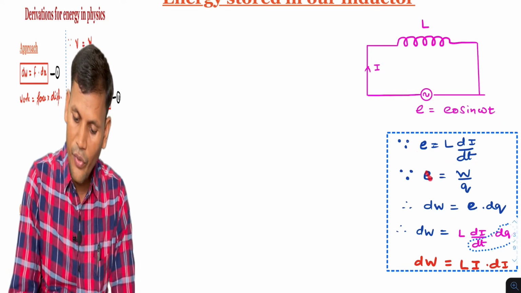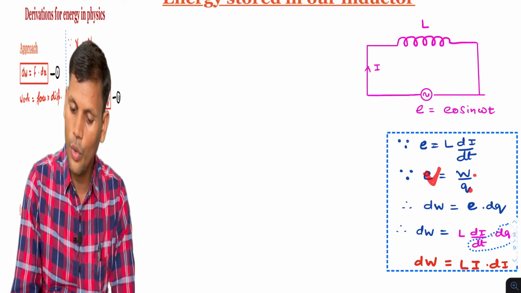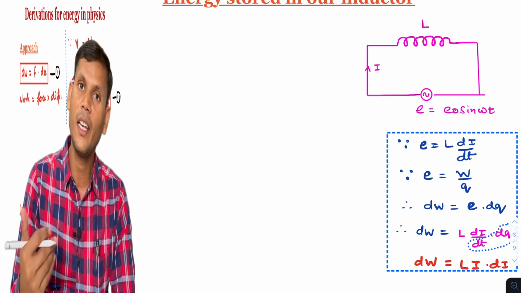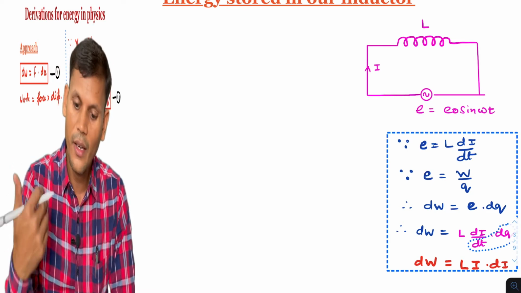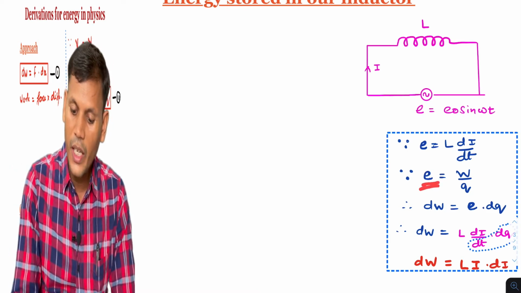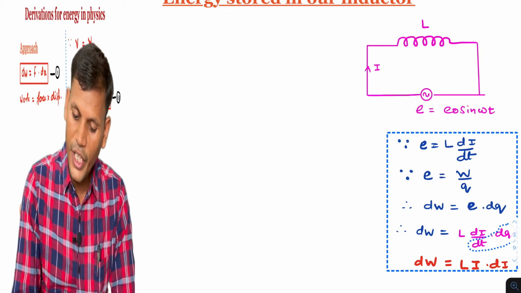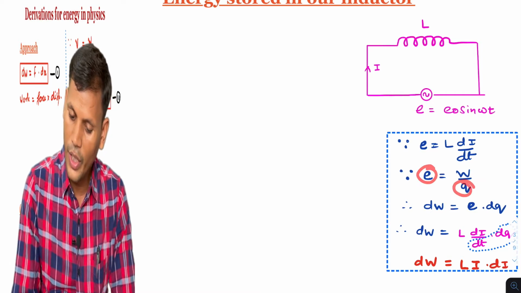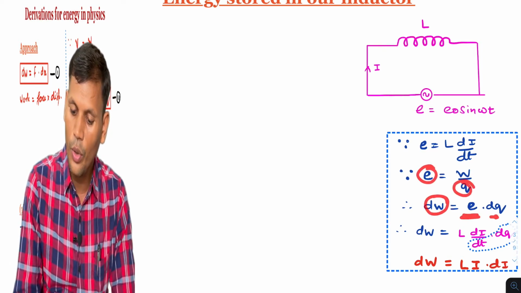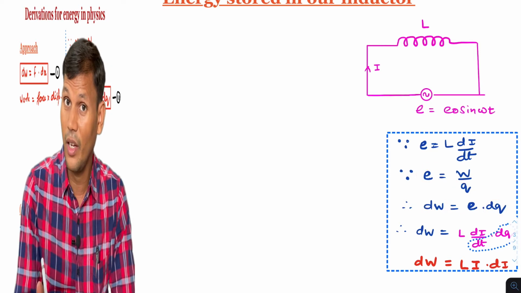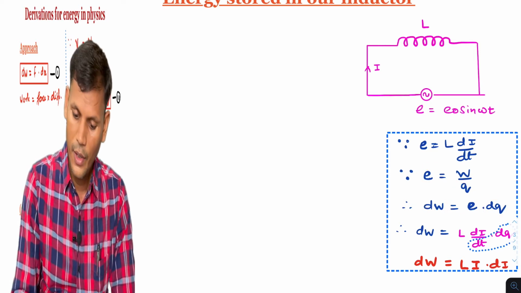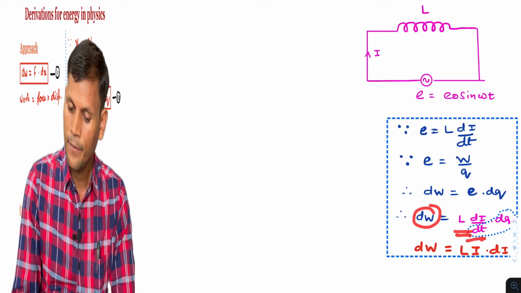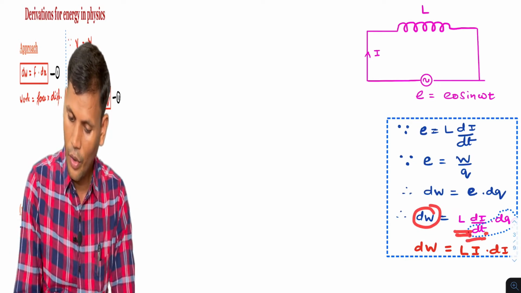Another is V is W by Q, but instead of V, we represent EMF by E. EMF is the same as the voltage V. So E is W by Q. So what will dW be in this case? W will be Q into E. So dW will be E into dQ, because charge will be variable, not potential. So dW is L di by dt into dQ. Okay.